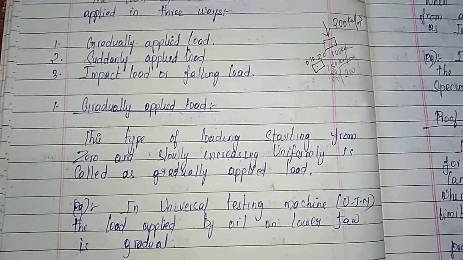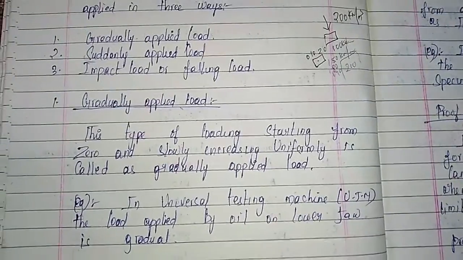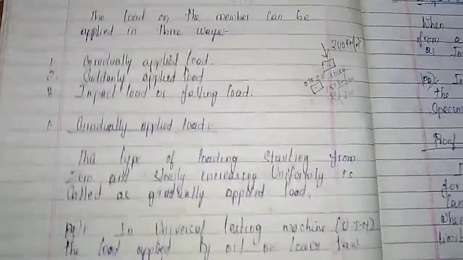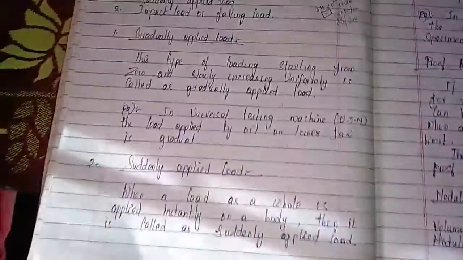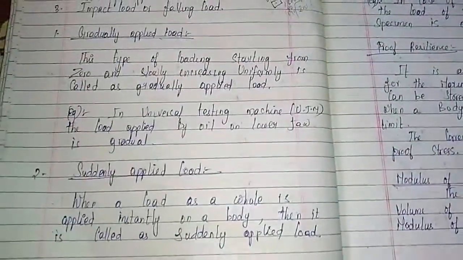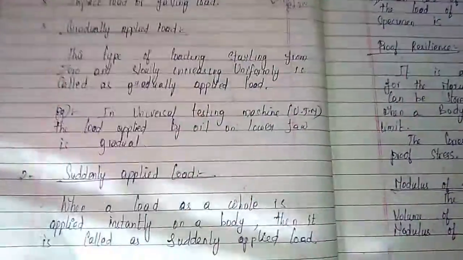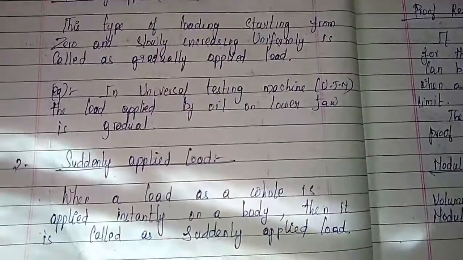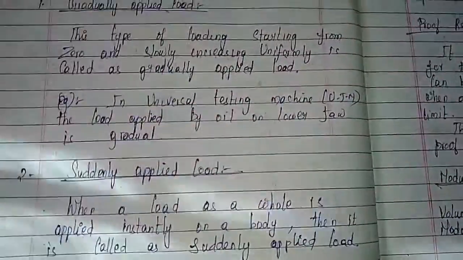So slowly, little by little, we will increase the load, as you see the light rise. Next we will move on to suddenly applied load. When a load as a whole is applied instantly on a body, then it is called suddenly applied load.